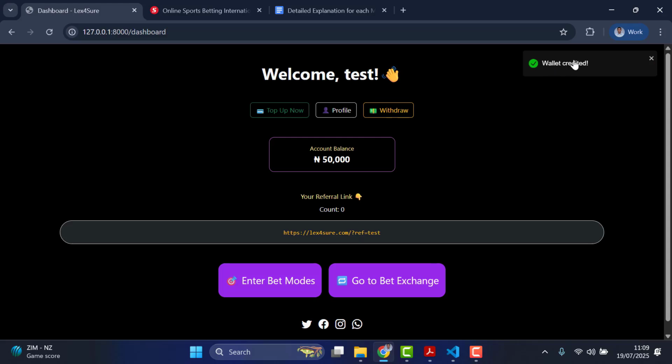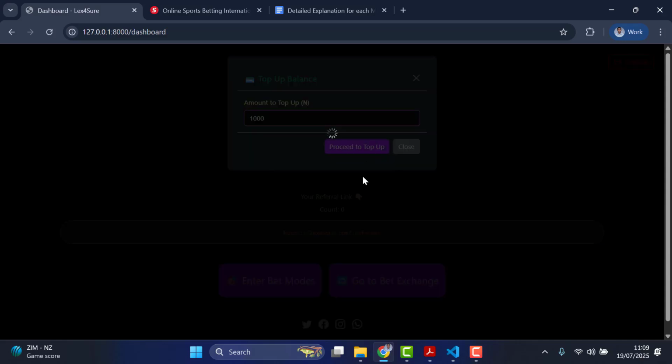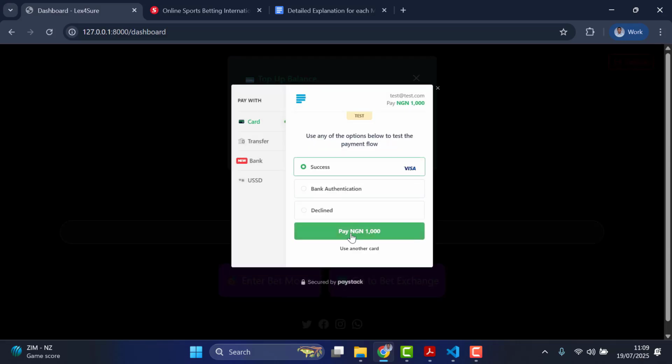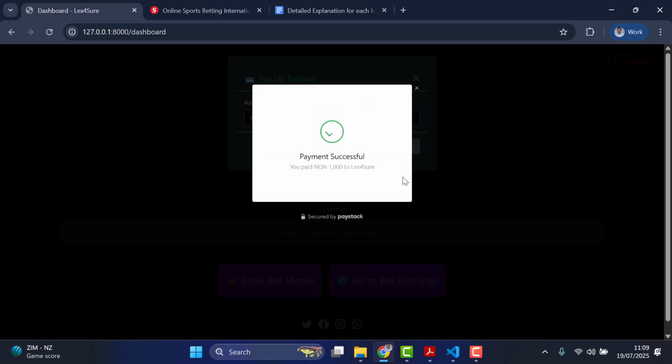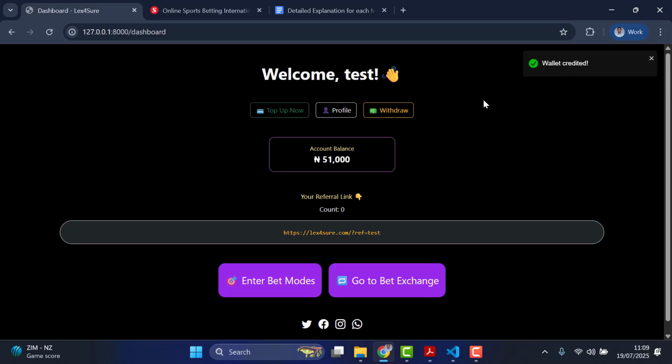So you can see wallet credited. You can see your balance has been topped up to 50,000. All right. So this is what you are going to see eventually when you start testing it. If I say I want to increase it more, let me add an extra 8,000. You can just do it, choose success, click on success and it remains successful. So you can see wallet credited, that's increased to 51,000.